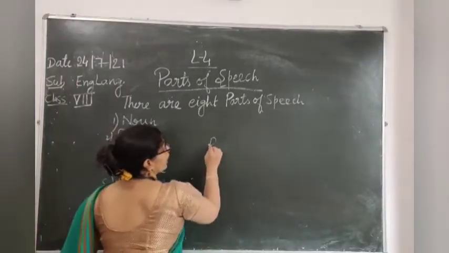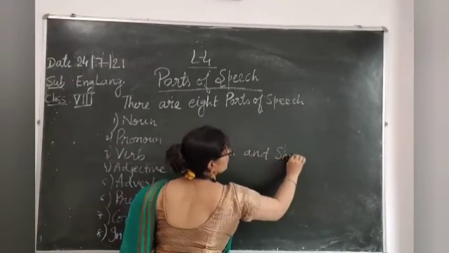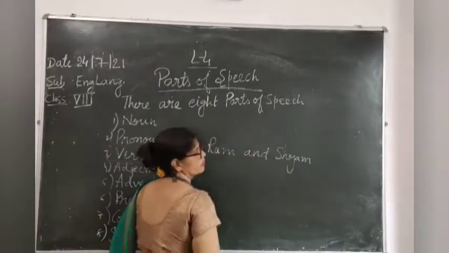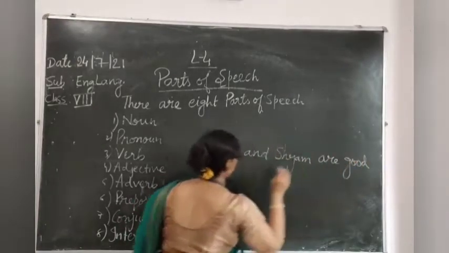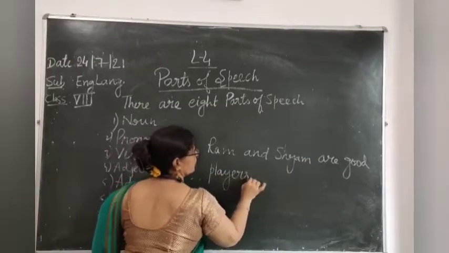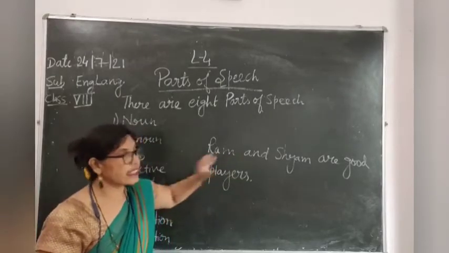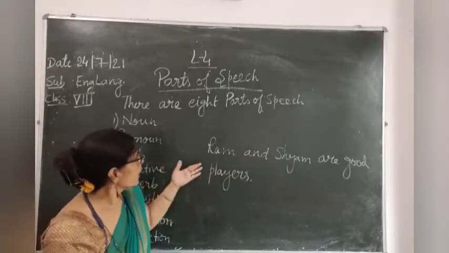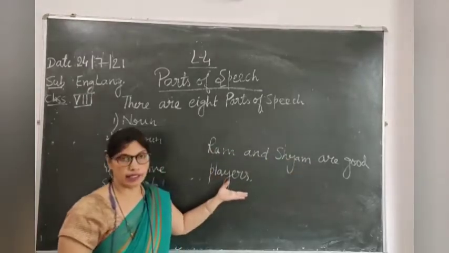See, Ram and Shyam are good players. I have written a sentence on the blackboard. Okay. Ram and Shyam are good players.